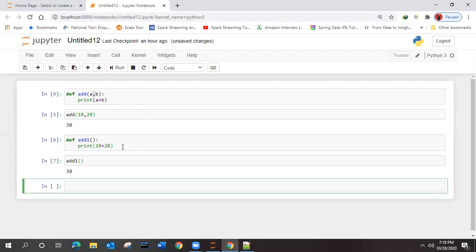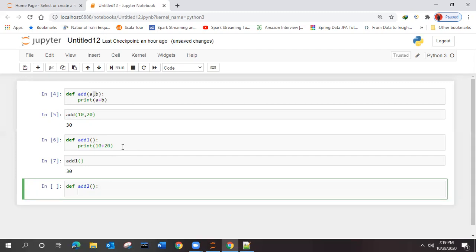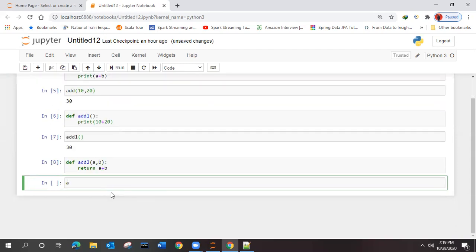In the first one, we gave arguments, and in the second one we directly gave a statement to print it. I will define one more function.